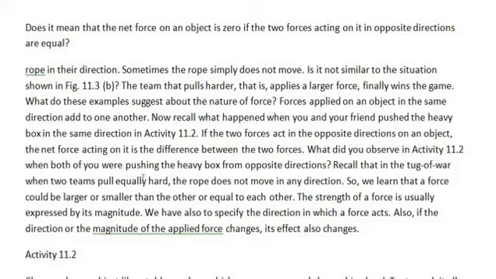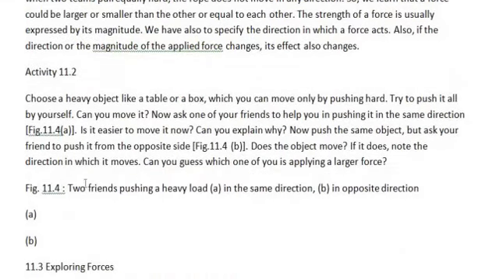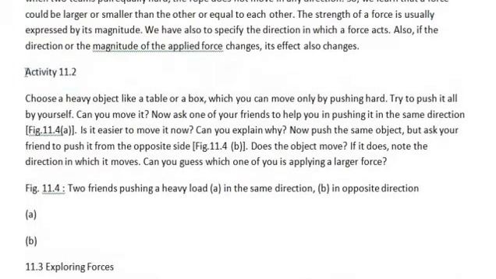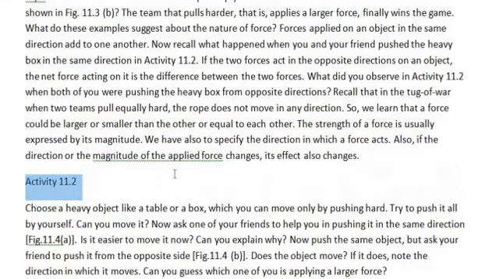So activity 11.2. The first thing which will be visible on any page is the photos or figures that are given. In this figure 11.4, we can see one object and two persons trying to push it. Now in figure B, we can see one person is on the left side of the object and the second person is on the right side of the object. So this is what we see. We don't conclude anything. This is what we have just seen on the page. Now let us see what is the meaning of these two figures.